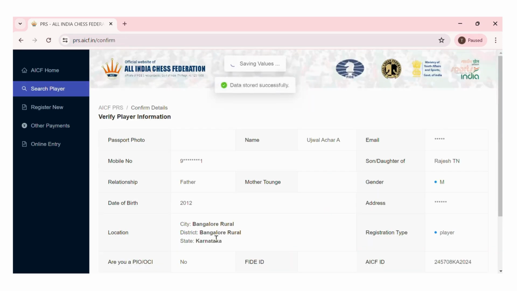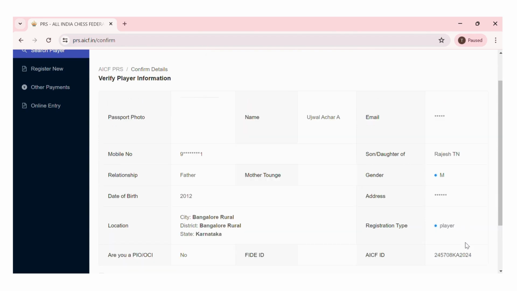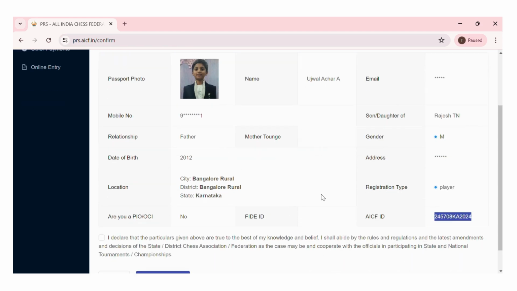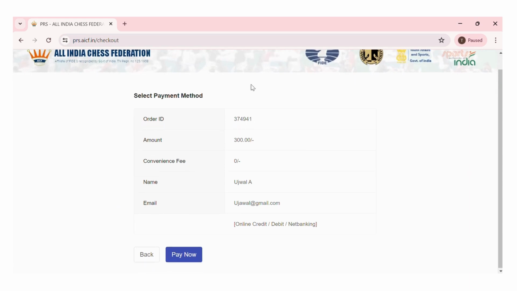This will take you to a different window. Here you can see the AICF ID is already generated. You can copy this ID for your future reference, and you can also verify all other details before you go to payments page. Once you verify all the details, read the declaration statement and check the declaration checkbox and click on proceed to pay. This will take you to the payments page.